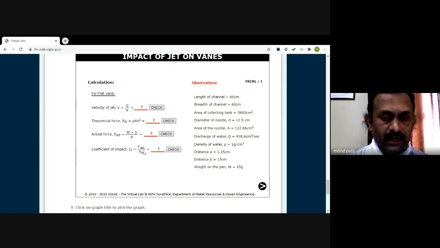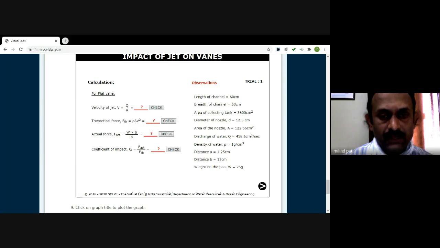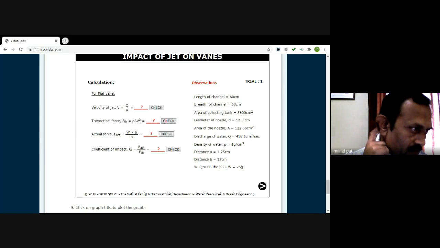So ultimately it indicates what your experimental errors are. It may happen that this coefficient may be less than 1. Why will it be less than 1? Theoretically, the force is rho A V square, but the actual measurement may be smaller. The actual measurement will be smaller.